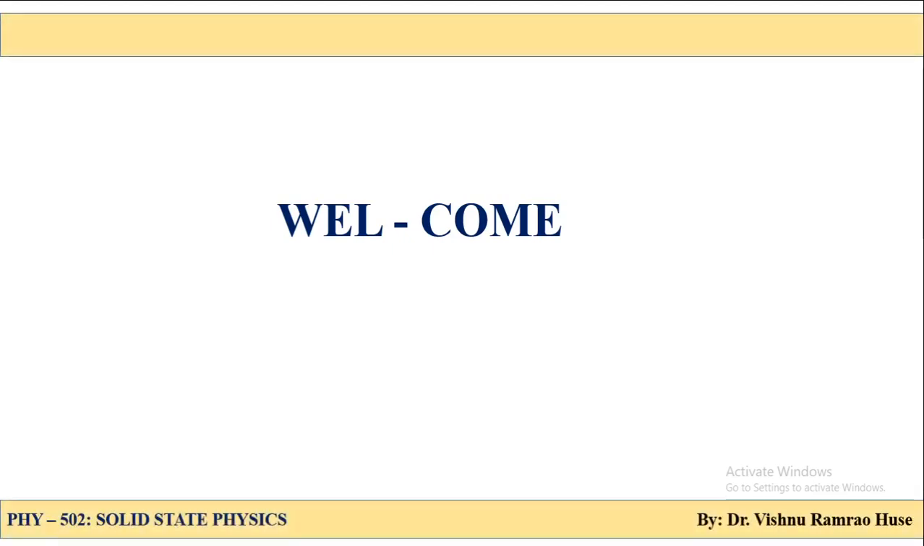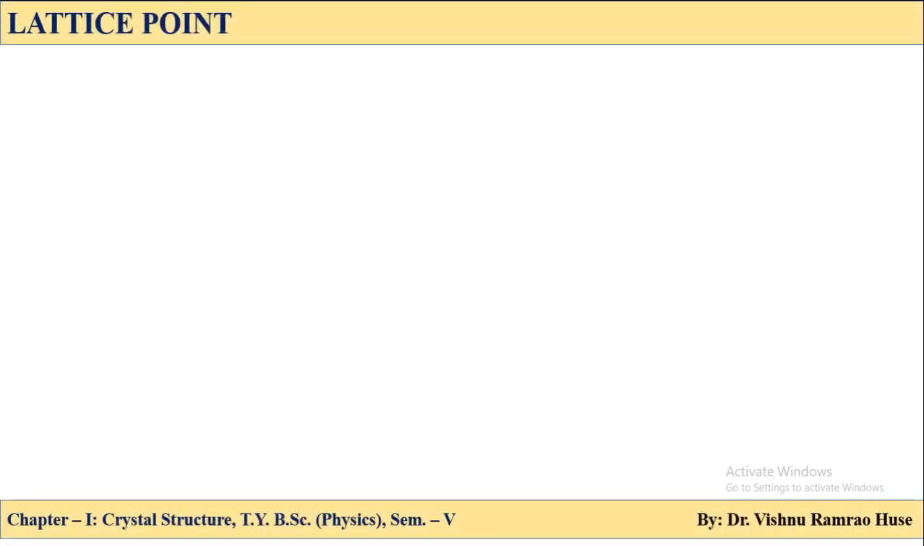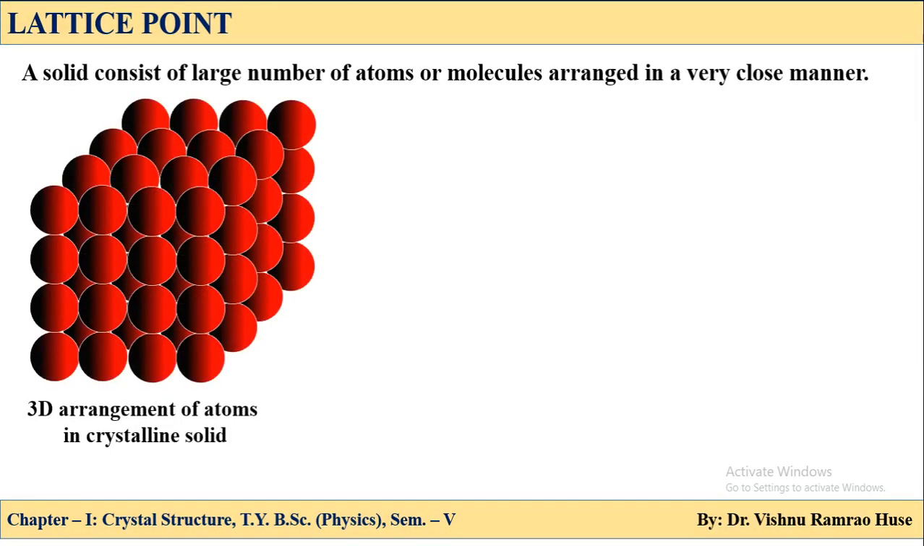Hello friends, in this lecture we are going to learn about lattice point. We know that a solid consists of a large number of atoms or molecules, and these atoms or molecules are arranged in a very close manner. Here I have shown the three-dimensional arrangement of atoms in a crystalline solid. In a crystalline solid, we know very well there is a regular and periodic arrangement of atoms or molecules.